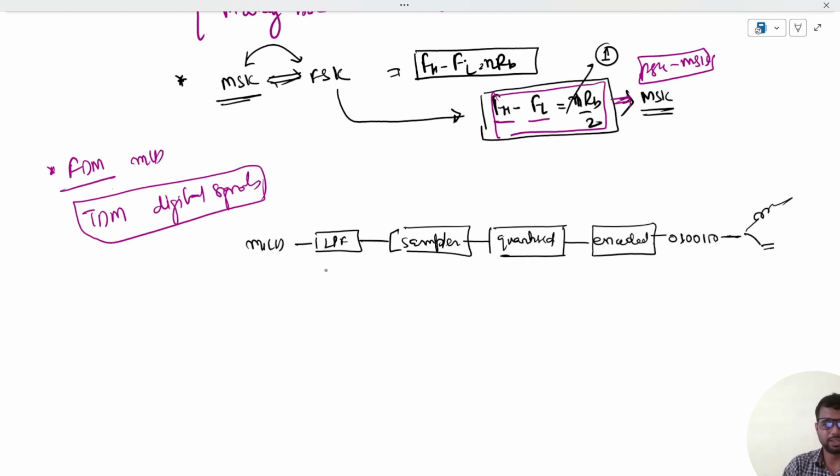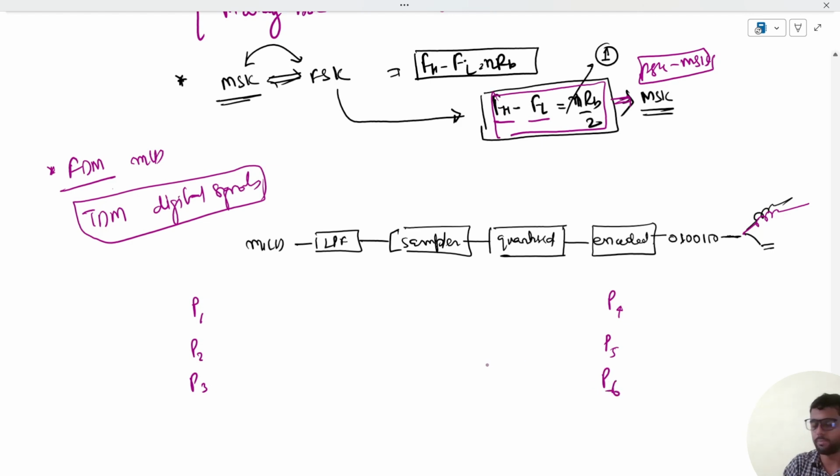So now let us stick to wire transmission for the time being and understand why TDM is required. For example, let's say there are three persons P1, P2, and P3, and they want to communicate with another three persons, P4, P5, and P6.